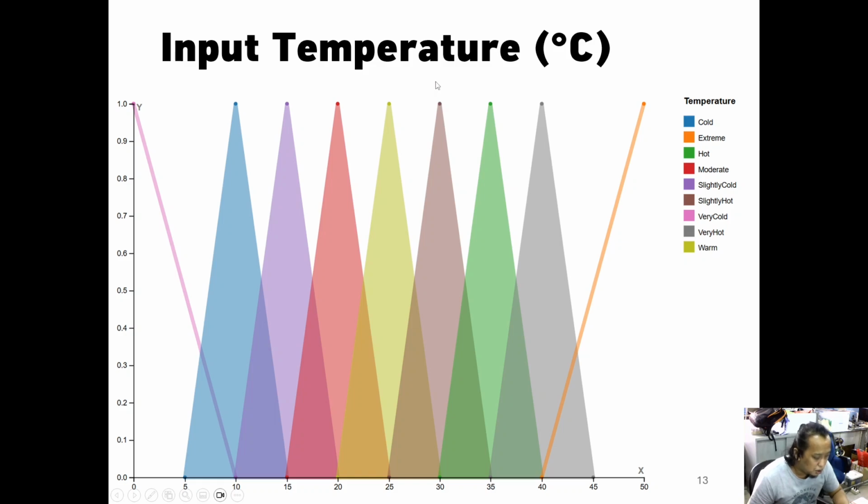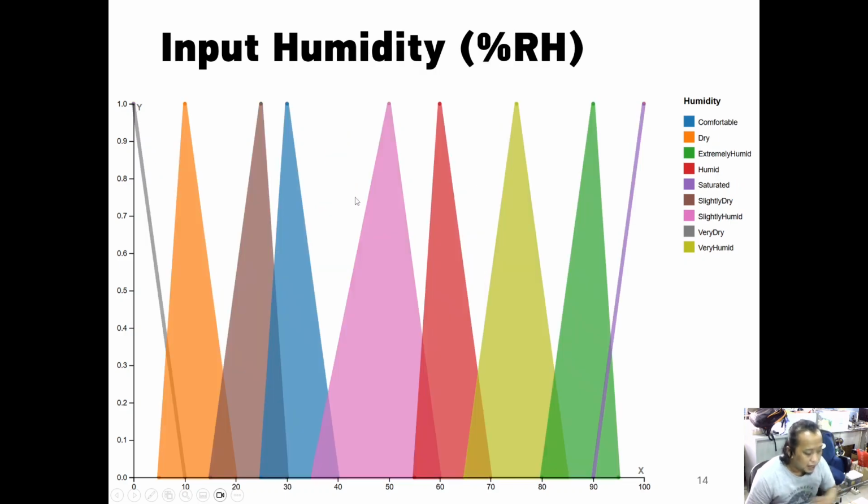So this is the graphical representation of the input, especially for temperature. This is from 0 to 10 degrees Celsius is very cold. This one is not sorted by this, but it's sorted alphabetically. The blue one is cold from 5 to 15, and the purple one from 10 to 20 is slightly cold, and so on.